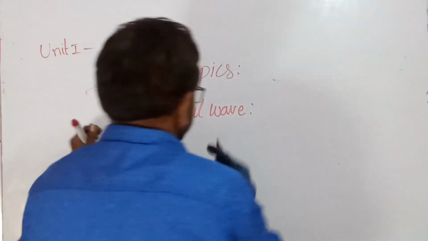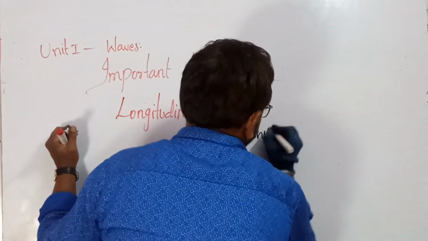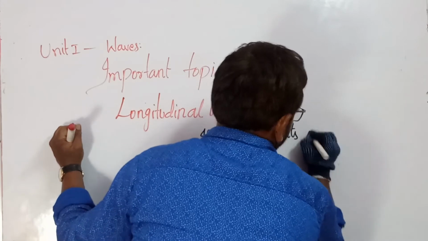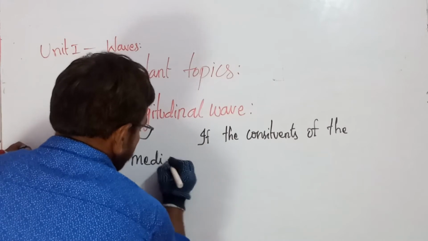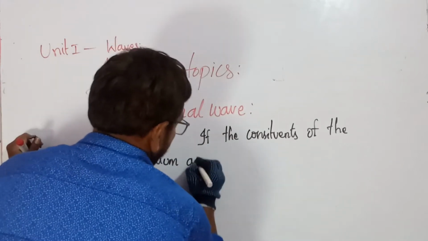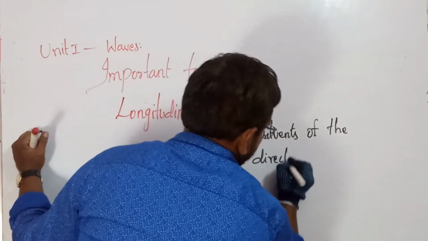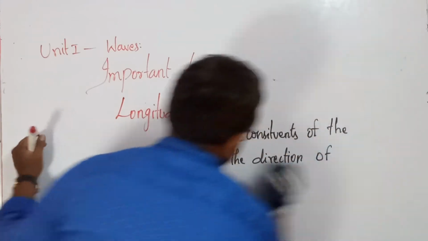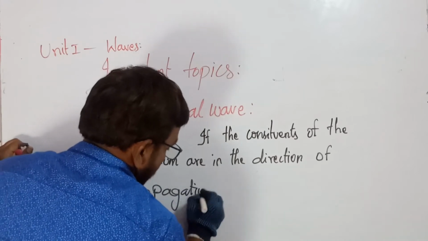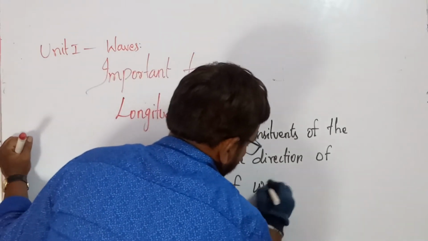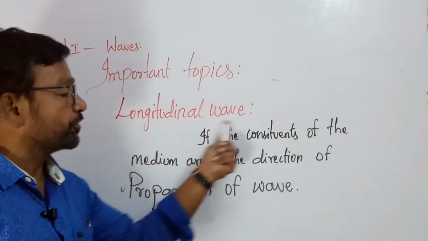That is, if the constituents of the medium move in the direction of propagation of the wave, then that is said to be a longitudinal wave.